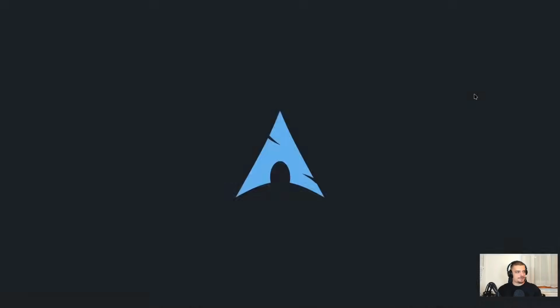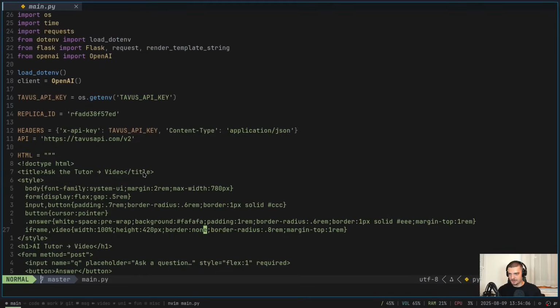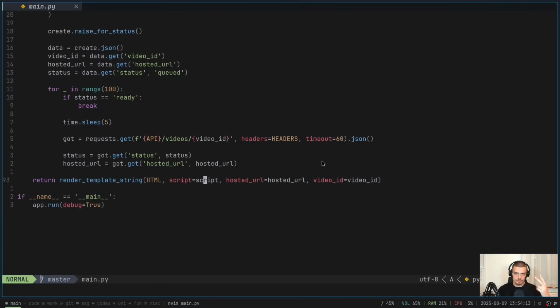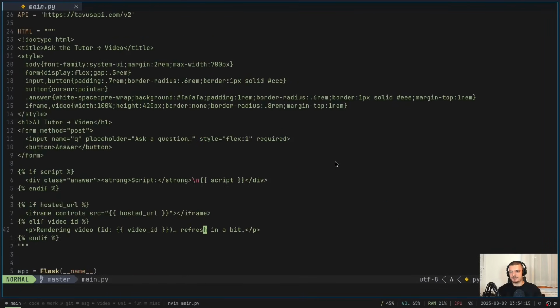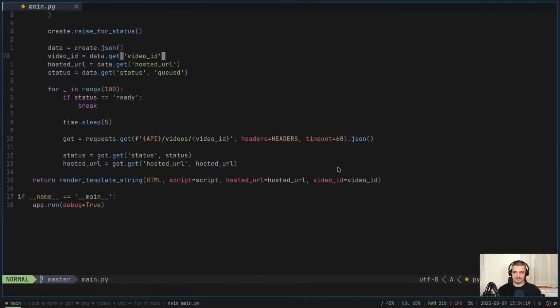There you go. So that is how you can turn yourself into a tutor or anything else, a narrator or whatever you're trying to do, motivational coach. You can do that. You can embed that into your website. You can have live calls and you can build applications around that. So maybe you want to build a SaaS application where you have tutors. You want to do some more fine adjustments. This was now a very minimalistic example, or two very minimalistic examples. But yeah, this is how you can do that with Tavus, how you can clone yourself and turn yourself into an AI tutor.